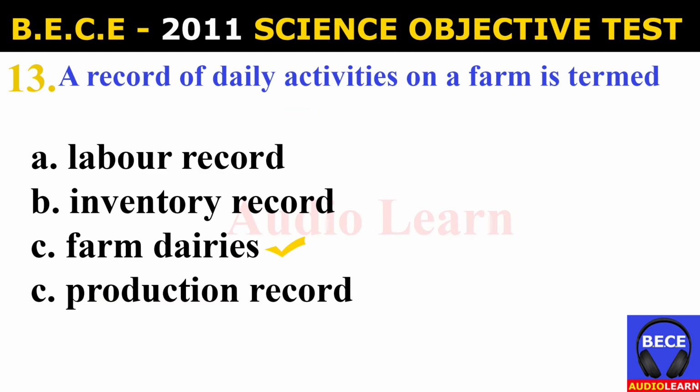Number 13. A record of daily activities on a farm is termed A. Labor record, B. Inventory record, C. Farm diary, D. Production record. And the answer is C. Farm diary. A record of daily activities on a farm is termed farm diary.